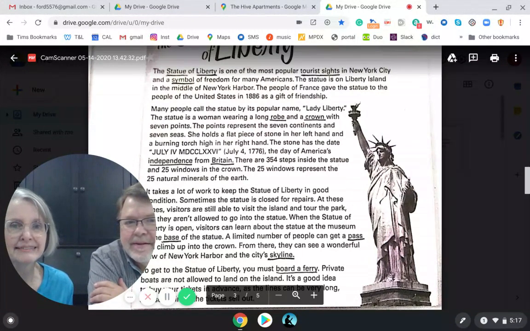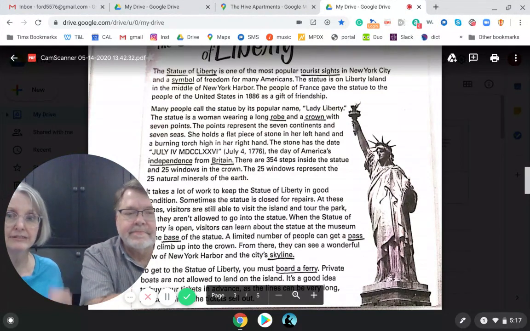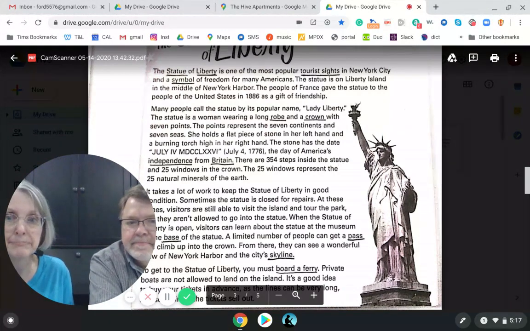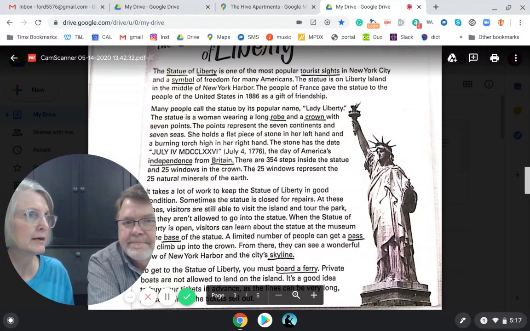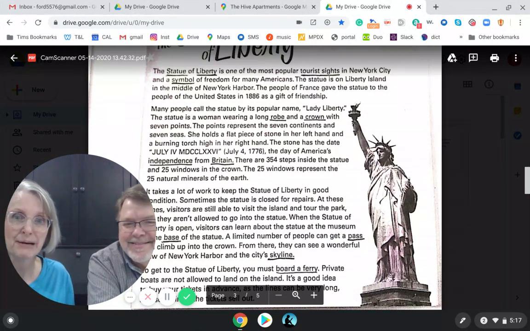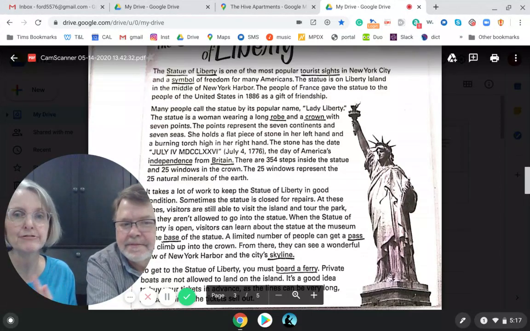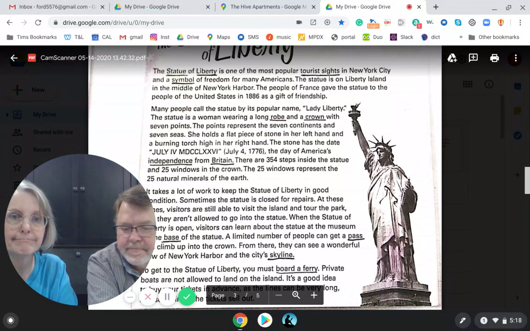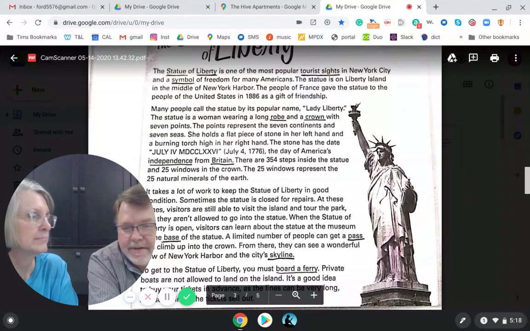Yeah. So that's statue. The next word we have underlined is liberty. Because this is called Statue of Liberty. So liberty is just another word for freedom. Means the same thing as freedom. So what's freedom? Well, freedom can mean a lot of different things to different people, really. But I think here it means like you are not enslaved. You can walk around freely and do what you want. I think in America it's saying the government can't tell you what to do in a lot of cases.